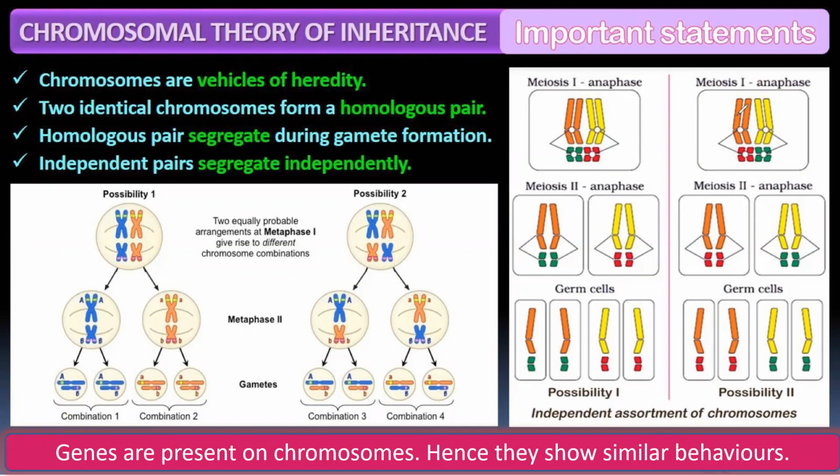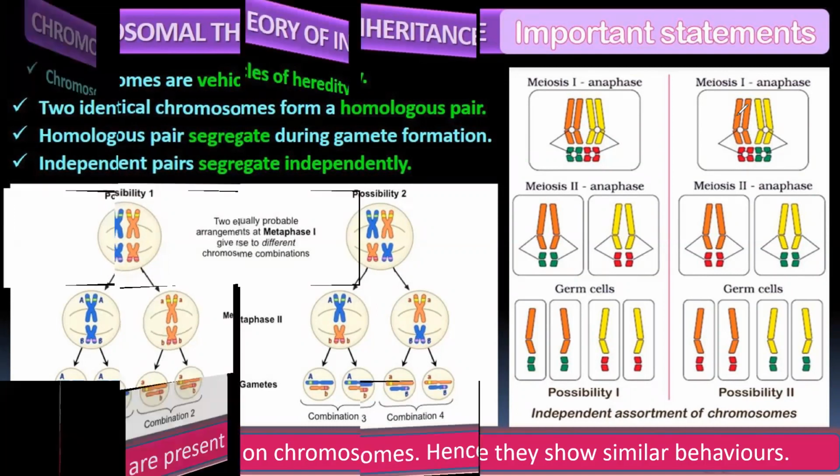So this was much more accepted than the factors, because by that time they all knew that chromosomes are there, right? But during Mendel's experiment, he had not given any physical evidence or proof for his theory, so his theory was not accepted at the time.